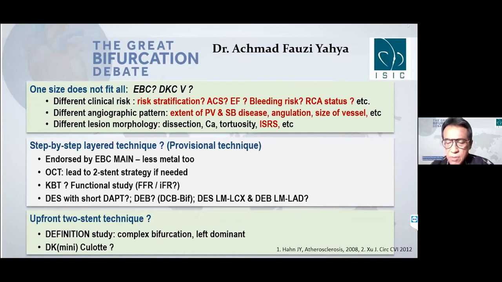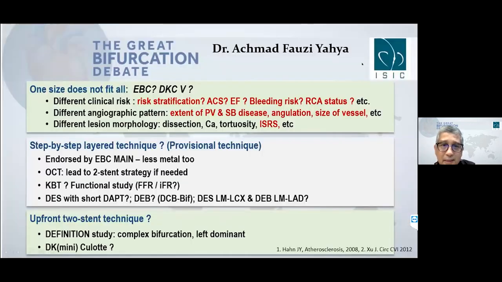If you look at Fauzi's case, this is a 1,1,1 Medina classification. And if you look at the length of the stenosis, it is more than 10 mm. So I think the upfront two-stent strategy is unavoidable. I think I will choose a two-stent strategy. But the other information that I need to know is the brand of the old stent, because definitely, if you look at the OCT, this is really under-expanded. A 2.75 stent in the left main to LAD is really small, so there's no surprise in the OCT findings. This is an under-expanded stent.